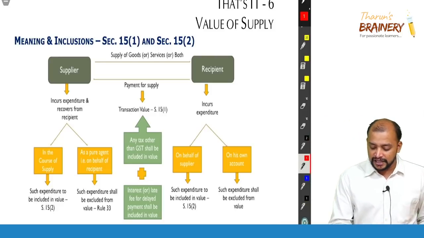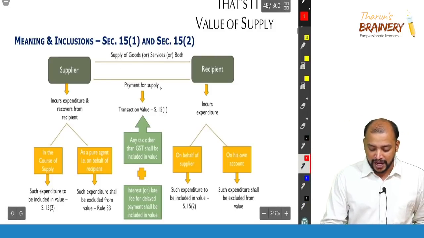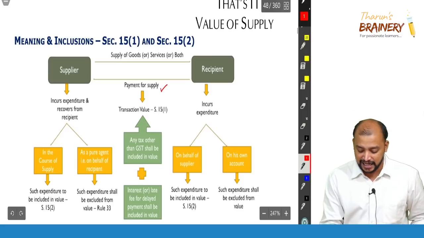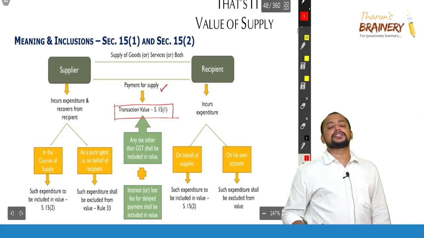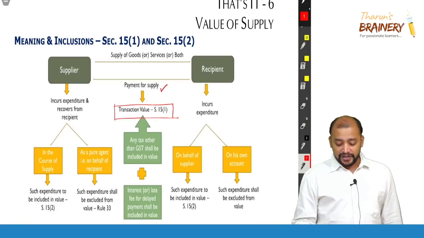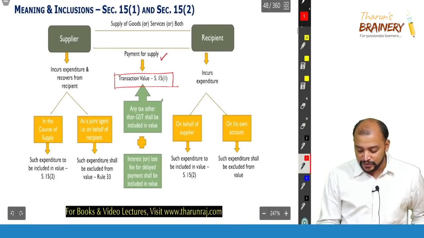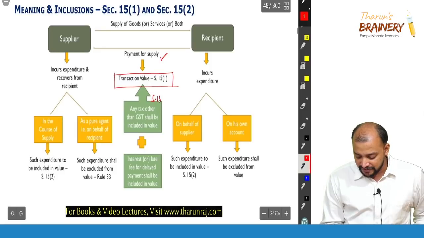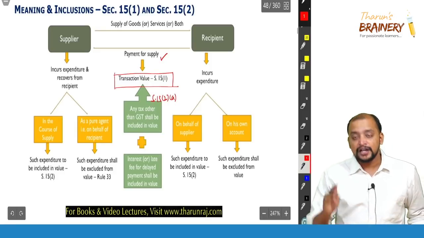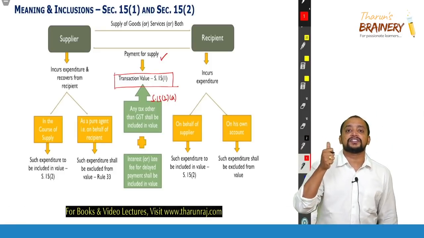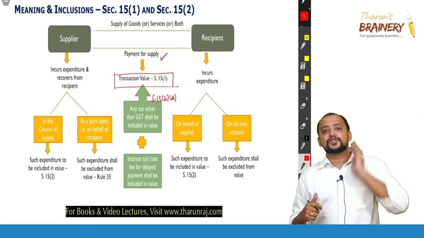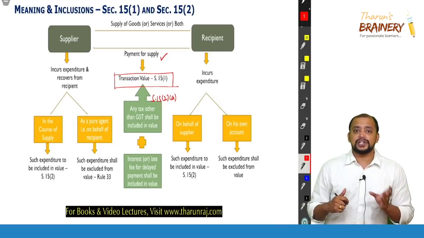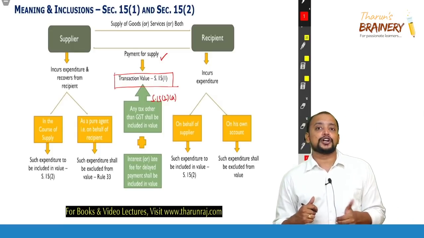Therefore, whenever there is a supply of goods or service or both, the payment that is made for the supply will be taken as the transaction value. And there are certain inclusions in the transaction value. Section 15 subsection 2 deals with inclusions. In section 15(2)(a), a total of 5 inclusions are there. The first inclusion is any taxes, duties and cess, by whatever name called, will be included in the value for computing GST.